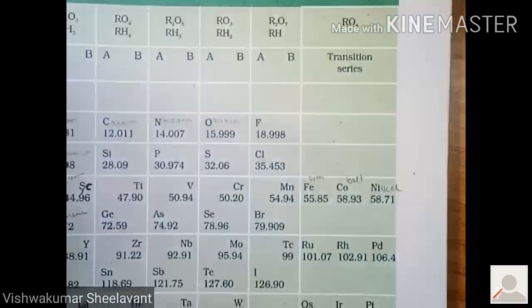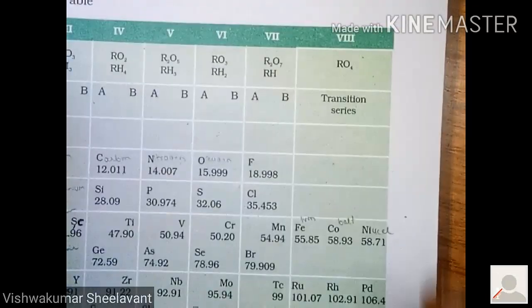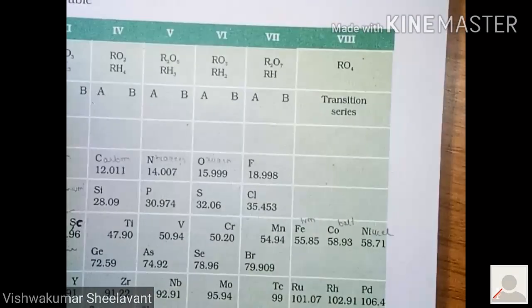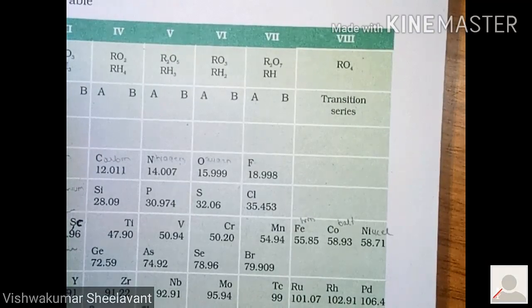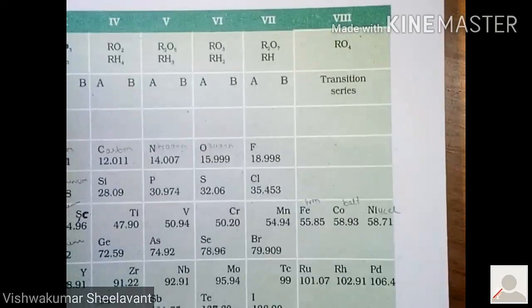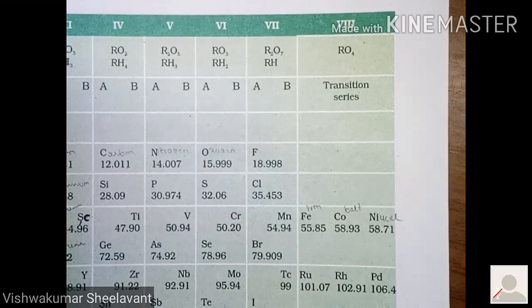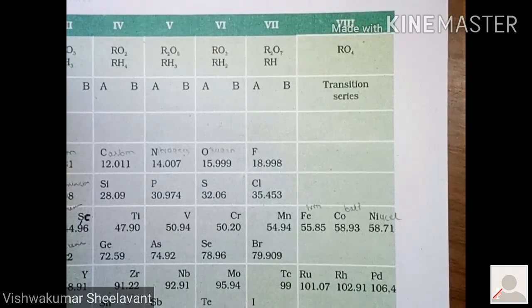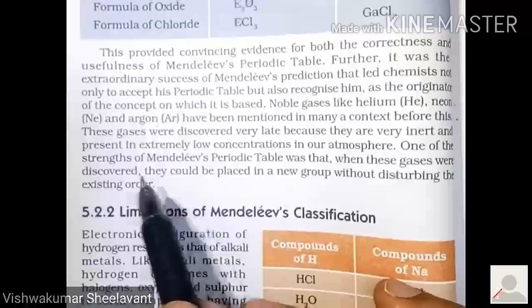Highly non-reactive elements, you can just put them in a new group. So this was also one achievement. Giving positions to the elements which are highly non-reactive is also an achievement.